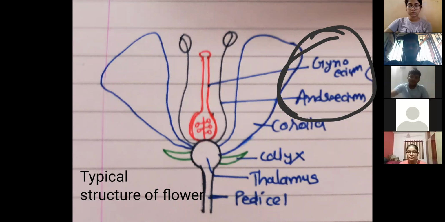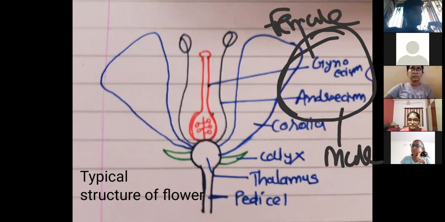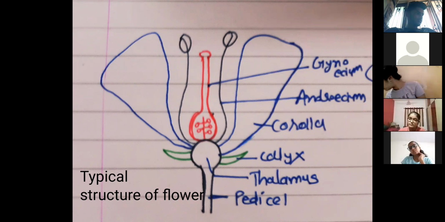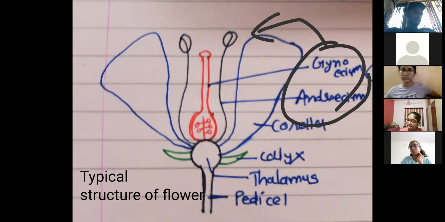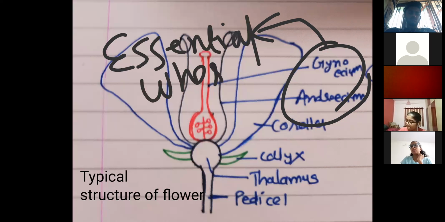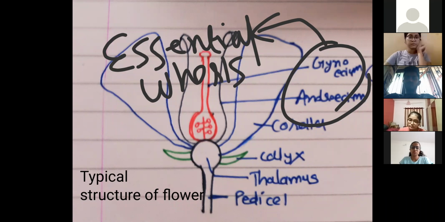Arpita, understand, androecium is a male reproductive part over here. Gynoecium is a female reproductive part. Without this male and female, egg and pollen, how the flower can reproduce? Right? So without these 2 whorls, flower cannot reproduce. So these 2 whorls we consider essential whorls of flowers. These 2 whorls we call the essential whorls, compulsory, necessary. Right? Essential whorls of flower. Bolo Shubh. Okay, essential whorls of flower.